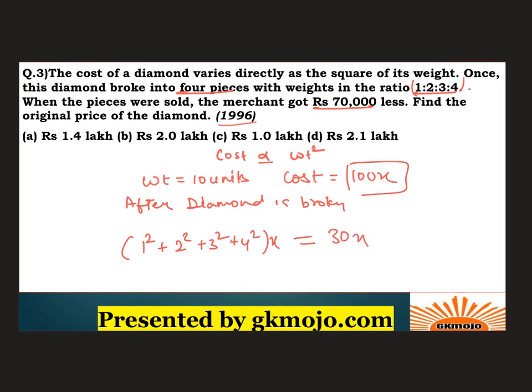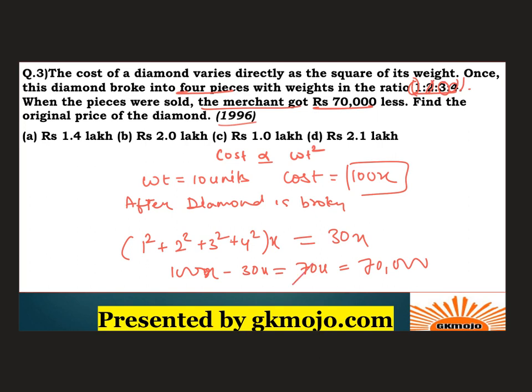Because since it is broken down into this ratio, you can just take the square of this ratio, because the ratio is almost equivalent to the weight only. Even the weight will be distributed in this ratio only. All right, so initially the cost was 100x, right? Now it is 30x, so the difference is 70x, and this 70x is given to be 70,000. All right, because the merchant got 70,000 less.